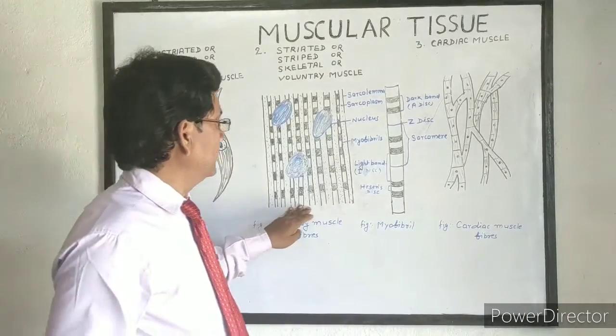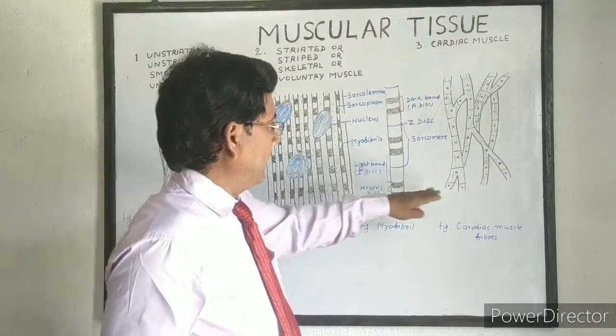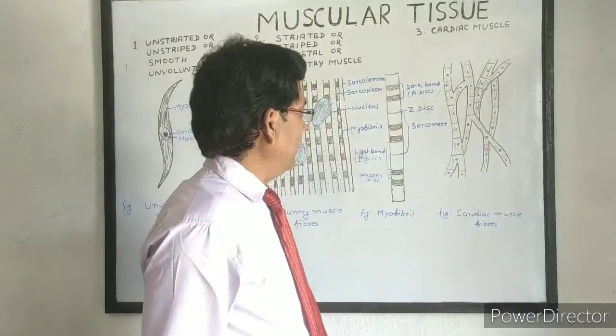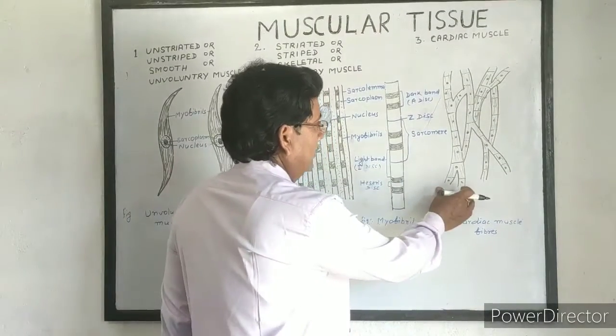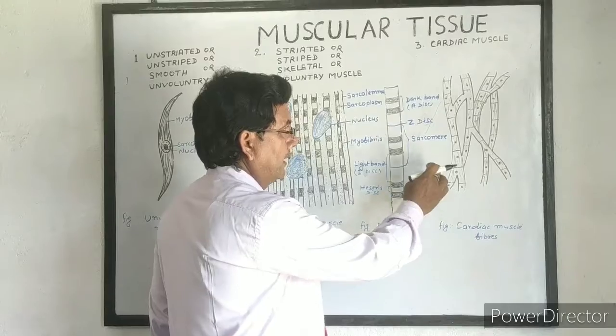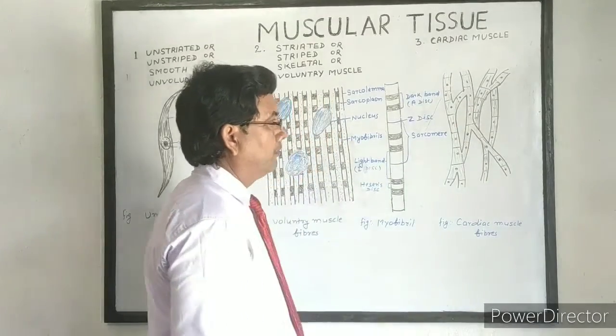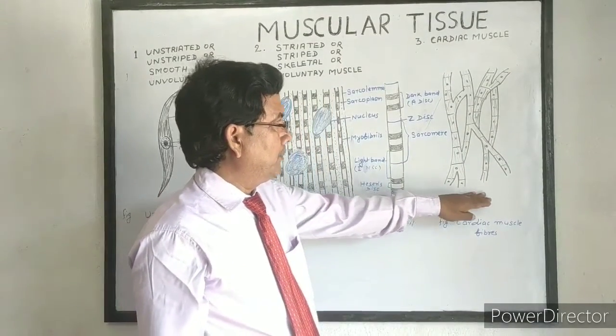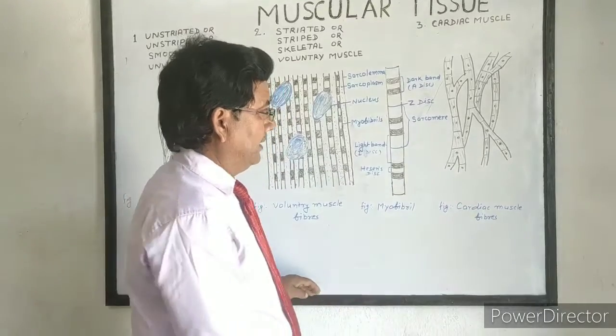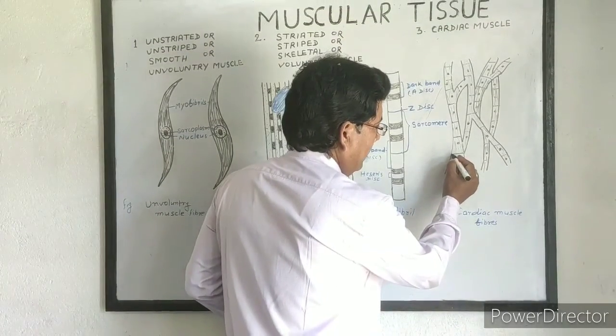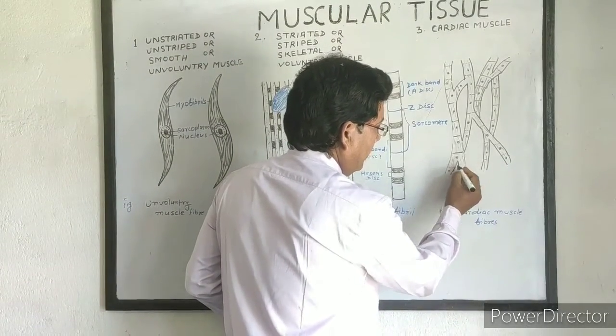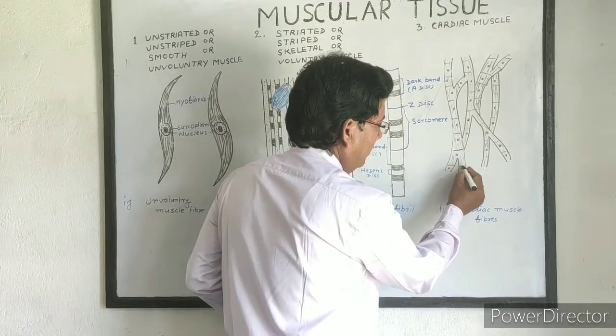The only difference between striated and cardiac muscle is that each muscle fiber is branched and attached with each other to form a network of muscle fibers, and the Z disc is dark. Z disc appears as the cell membrane.